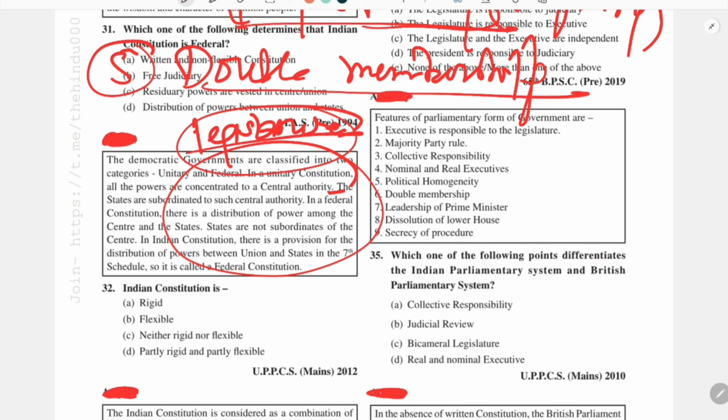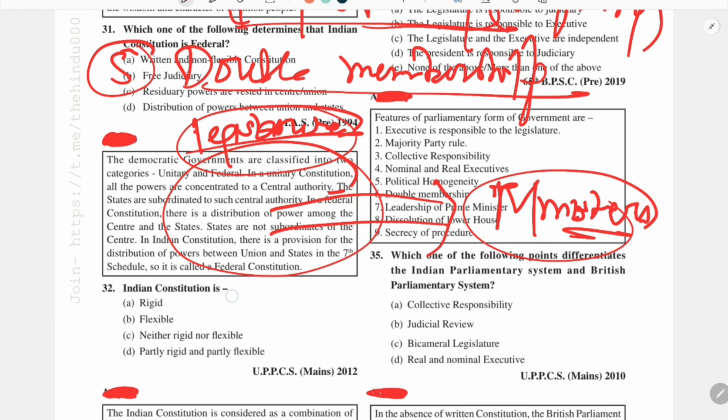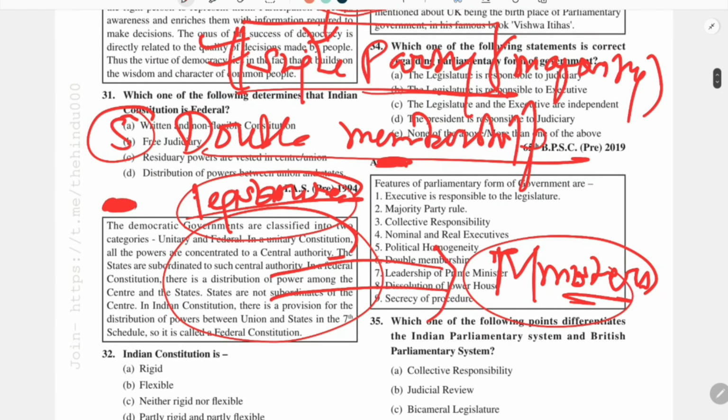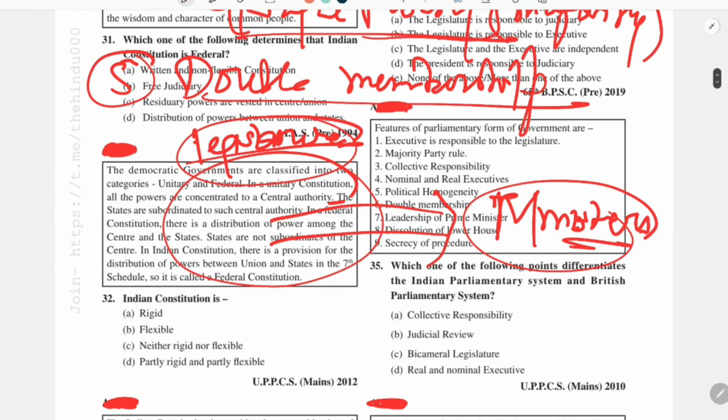So I told you that some of the people from this legislature are appointed as ministers, or they are made part of the executive. Obviously the minister will be from the party which has a majority in the Lok Sabha.